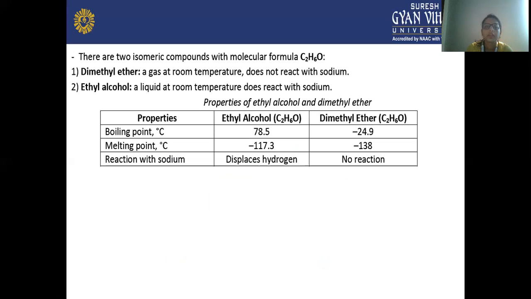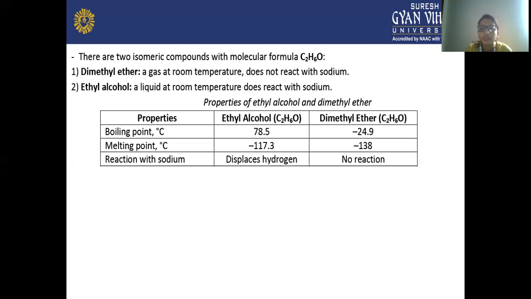Next, here there are two isomeric compounds with molecular formula C2H6O. C2H6O is the molecular formula of both dimethyl ether and ethyl alcohol. Dimethyl ether is a gas at room temperature that does not react with sodium, and the other isomer, ethyl alcohol, is a liquid at room temperature, and it does react with sodium.